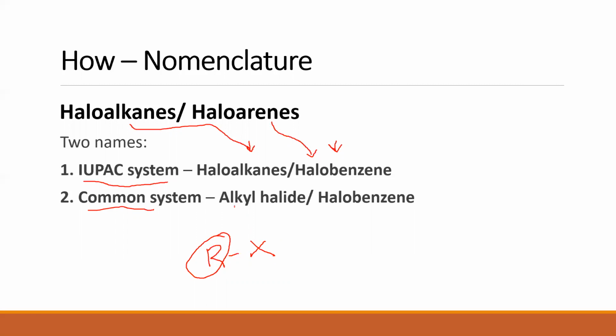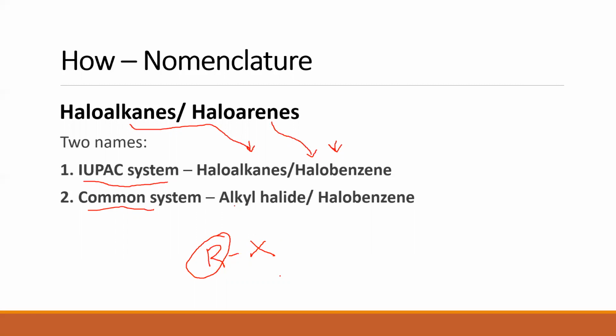If R is C3H7, what is the name of that alkyl? Yes, propyl chloride. So like that, I will be naming the compounds: propyl chloride, butyl chloride, pentyl chloride, hexyl chloride, and so on.